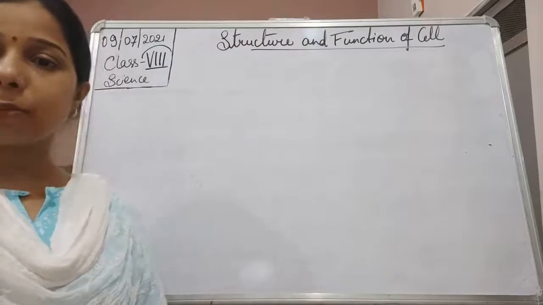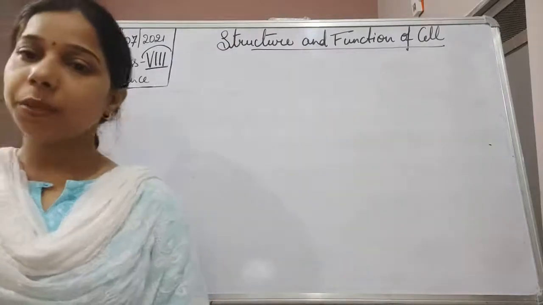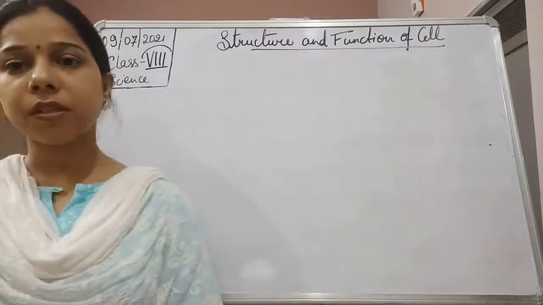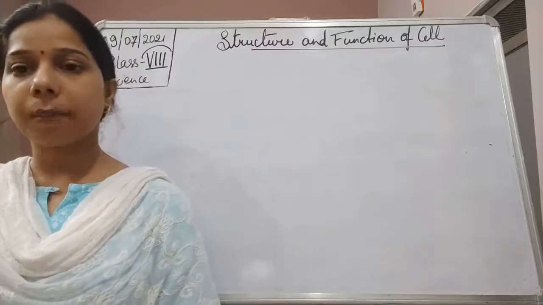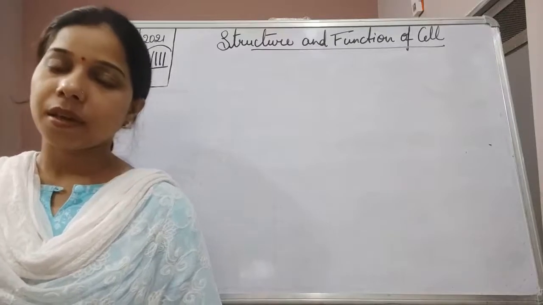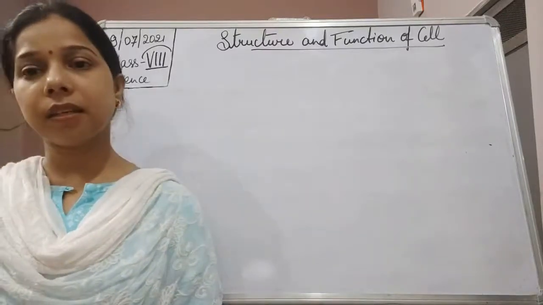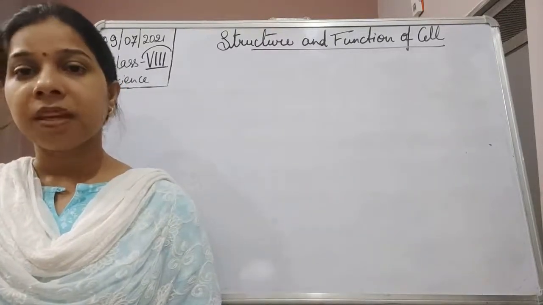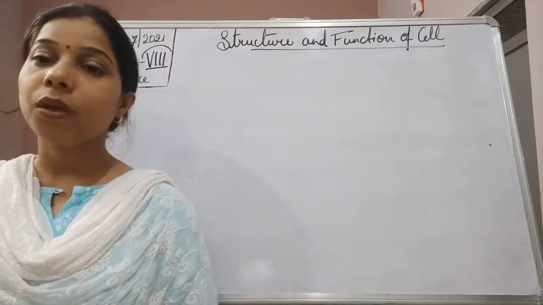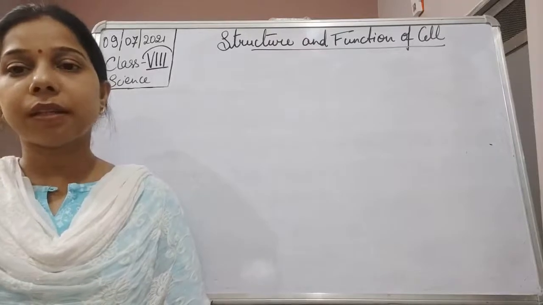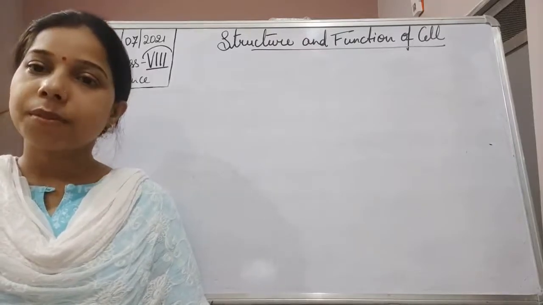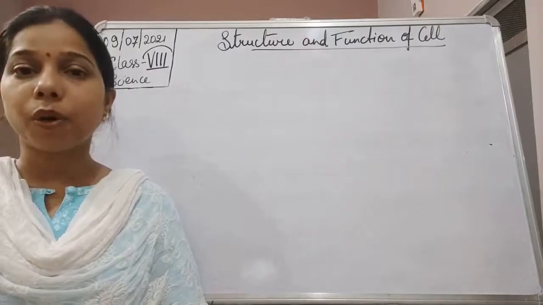So students, in the previous class, in the chapter that is structure and function of cell, we were talking about the variations that we can see in the different cells. These variations can be on the basis of their number, students. We found out that the organisms used to vary in the number of cells.